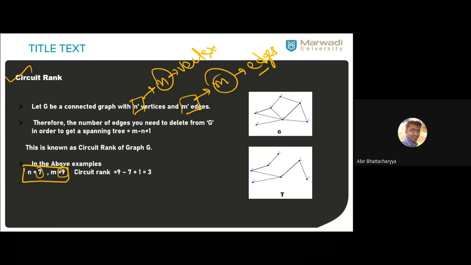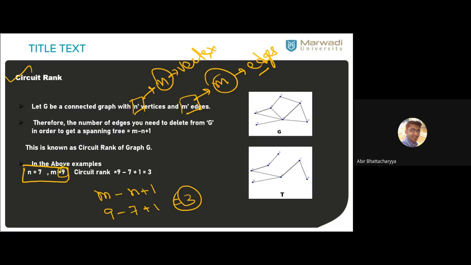So what is the circuit rank? Circuit rank of the graph is m minus n plus 1, that is 9 minus 7 plus 1, that is 3. That means we have to cut 3 edges from the given graph.